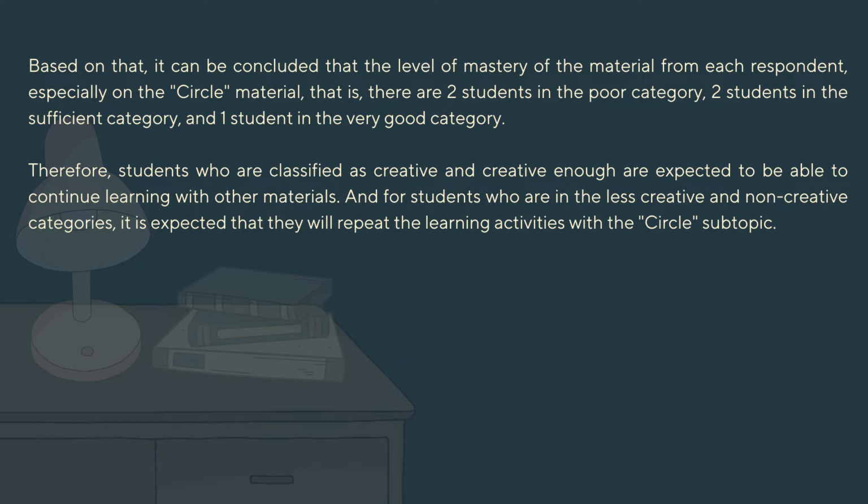Therefore, students who are classified as creative and quite creative are expected to be able to continue learning other materials, and students who are in the less creative and non-creative categories are expected to repeat the learning activities with the circle subtopic.